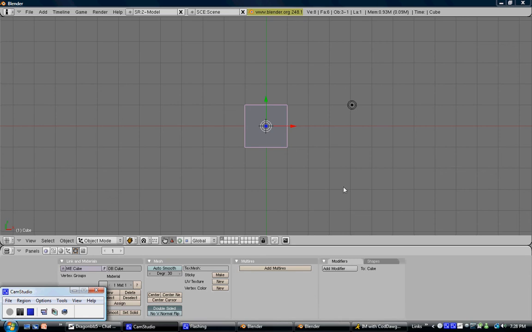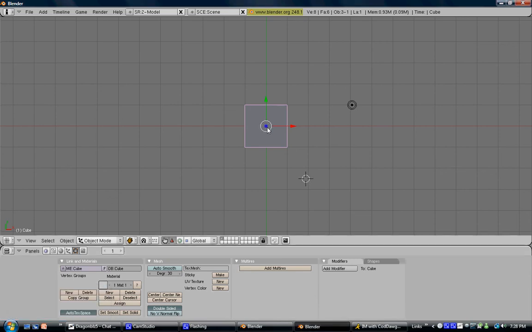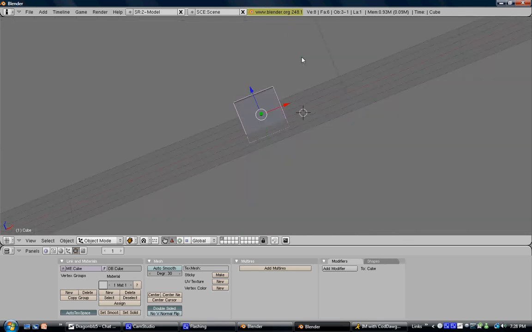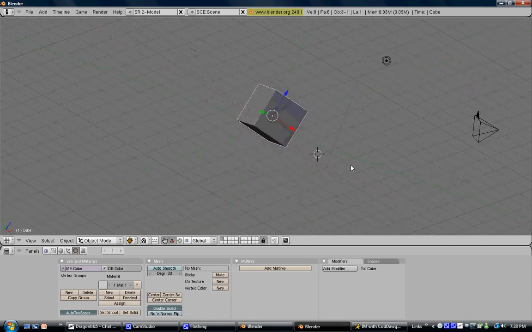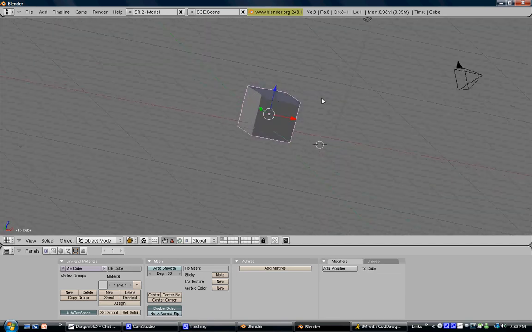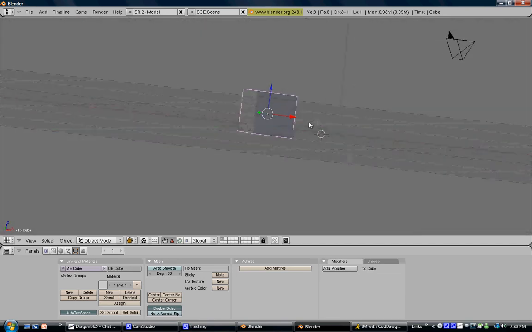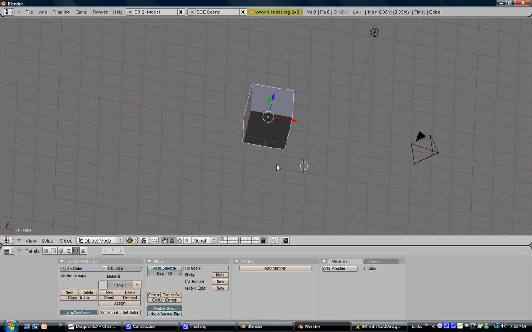Hello, my name is Little Dragon Lotus, and today I'll be teaching you how to make your first model, a table. This will be your first model that you're going to make if you are subscribed to me, or if you are watching my Blender lessons. So first, you want to start out with a new session of Blender.